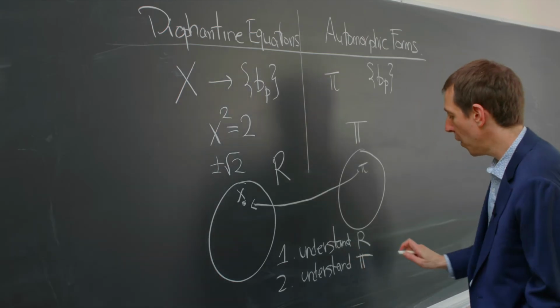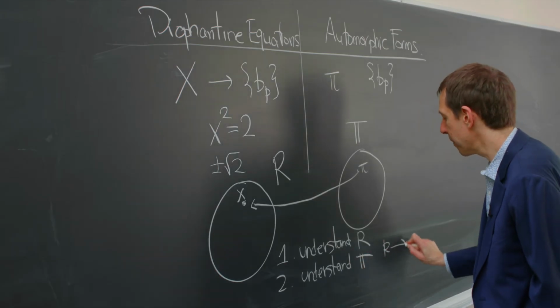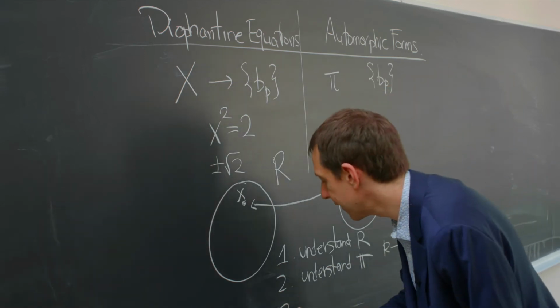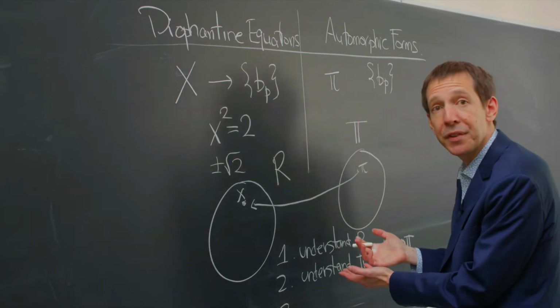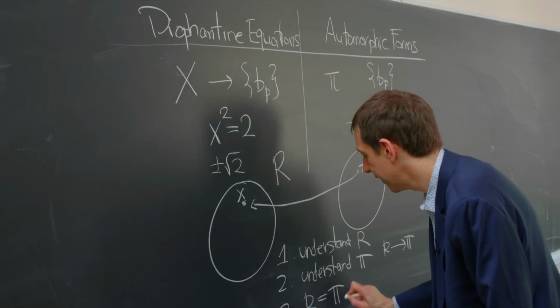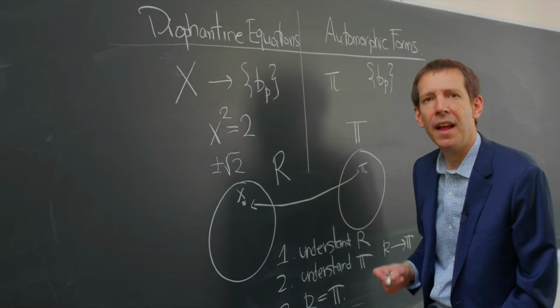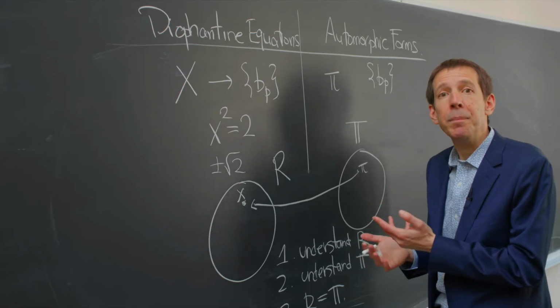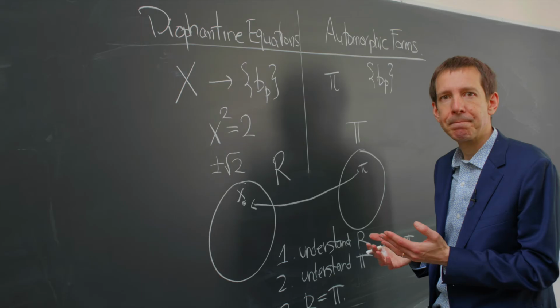Or in other words, why is there a map from R to T? And finally, 3, once you have these, understand why R is equal to T. The nice thing is that these 3 steps can often be considered quite separately.